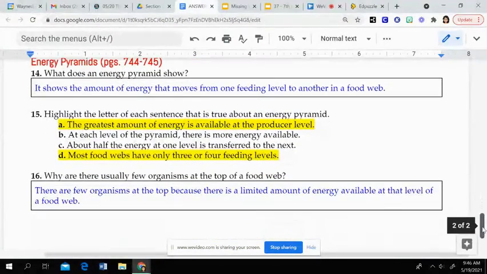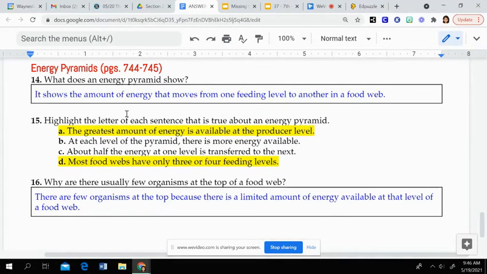Then looking at energy pyramids, they show the amount of energy that moves from one feeding level to another in a food web. And then A and D are true about energy pyramids. The greatest amount of energy is available at the producer level. Again, that's that first level where everything is starting. And then most food webs have only 3 or 4 feeding levels, or you could say most energy pyramids as well.